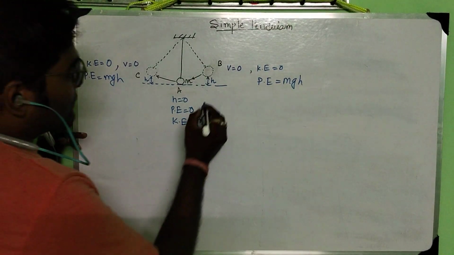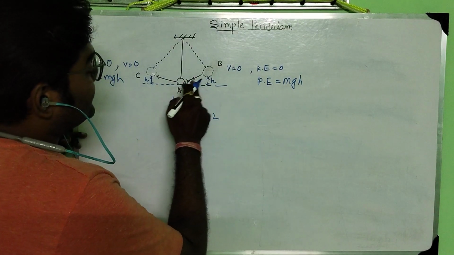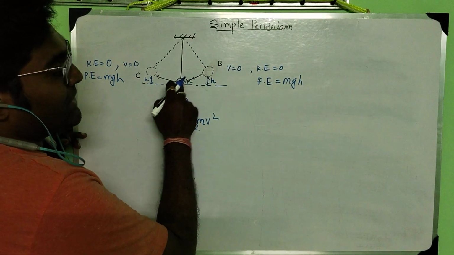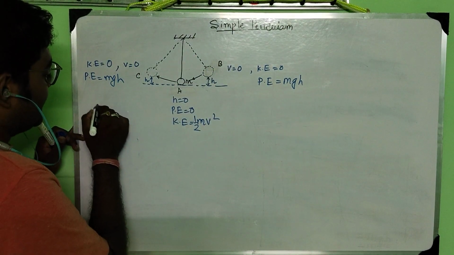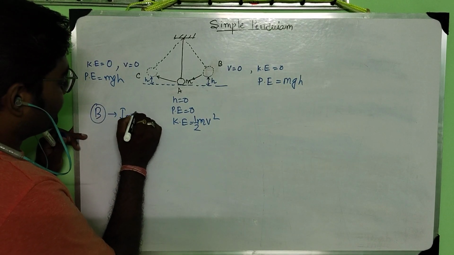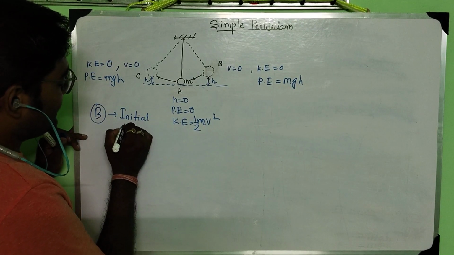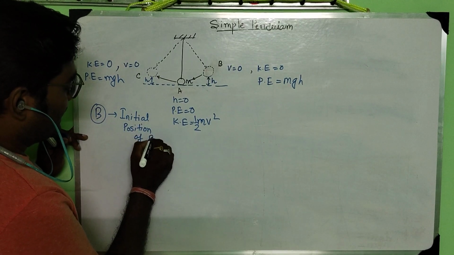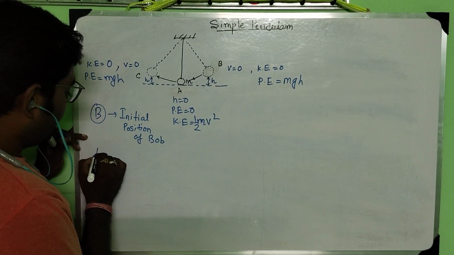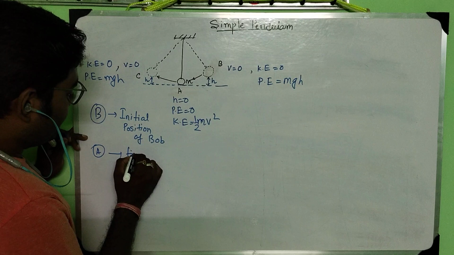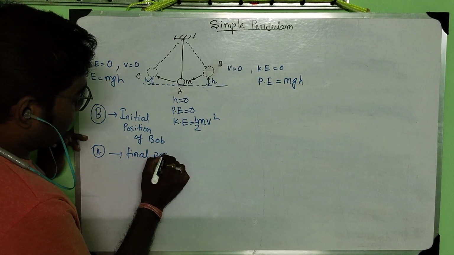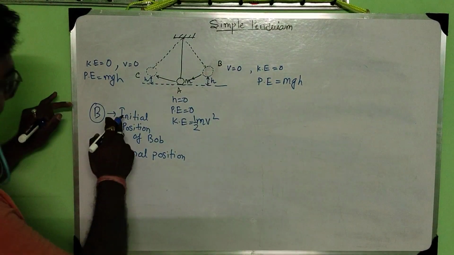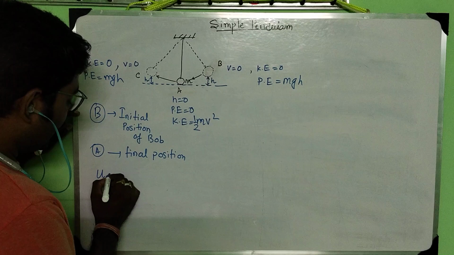Let's say the bob is coming, so at this position the velocity is 0 and at this position the velocity is v. So B is the initial position of the bob and A is the final position. So at B the initial velocity is 0.